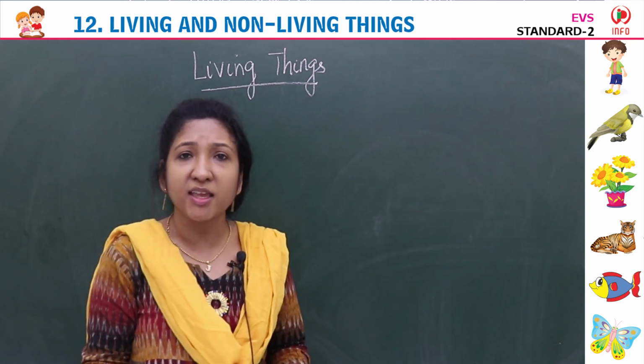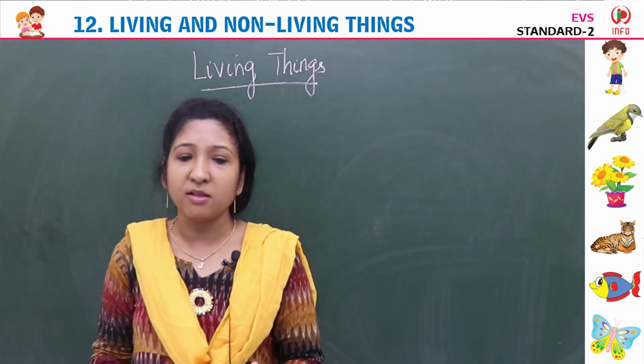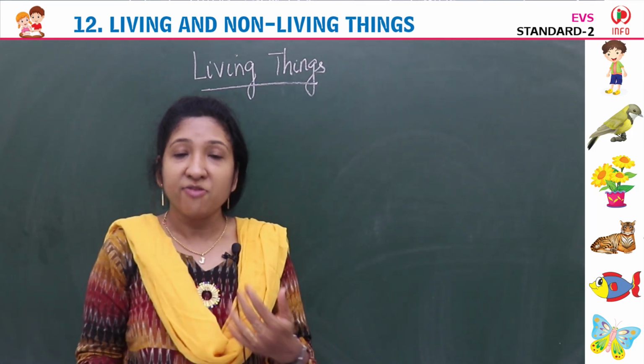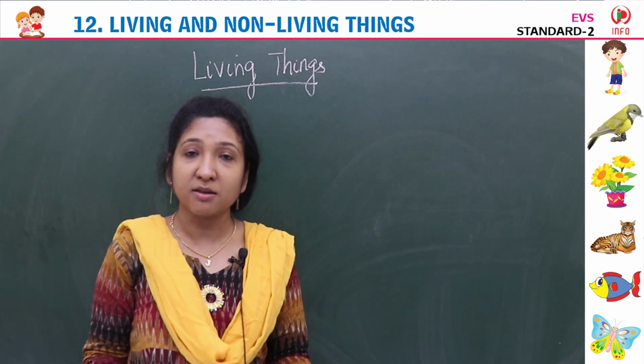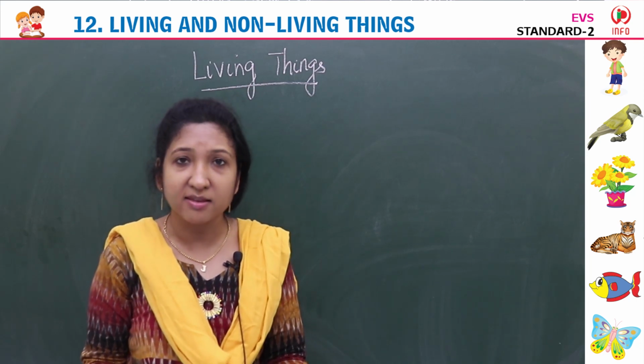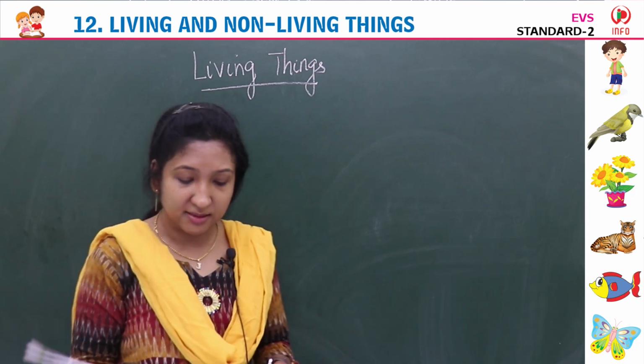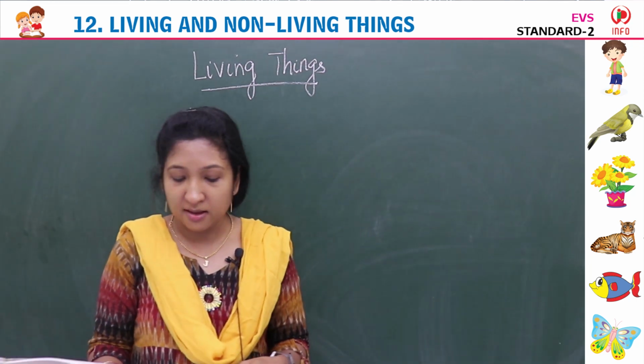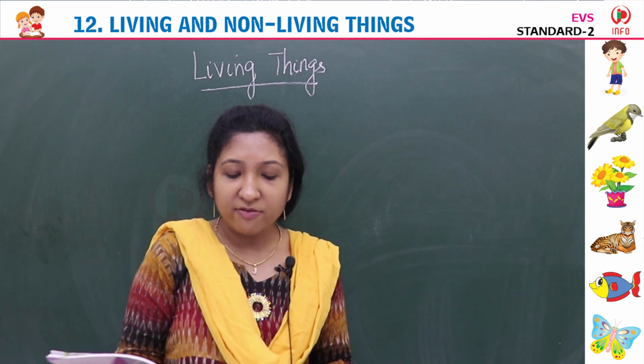Book is a non-living thing. Chair, table, bottle, chalk, board. These are all non-living things. We are living things. Our pets like dog, cat, they are living things. Plants, trees, they are living things. All animals and plants are living things. And biology is a study of these living things.